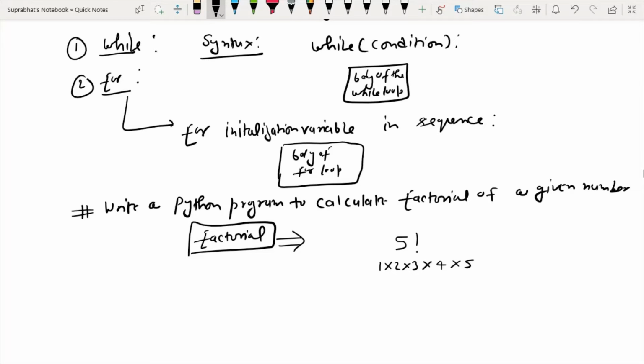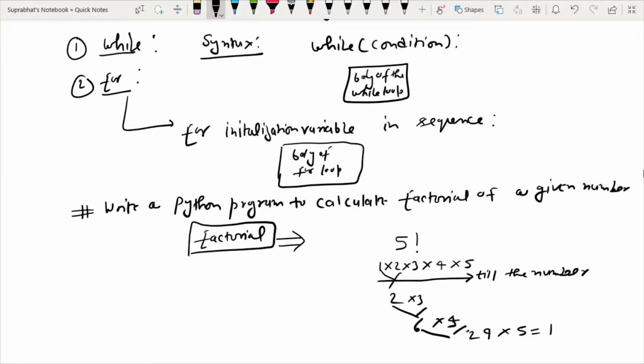That is, I have to repeat the task till the number whose factorial you want to calculate. 1 multiplied by 2 is 2, 2 into 3 is 6, 6 multiplied by 4 is 24, and again 24 multiplied by 5 is 120. So 120 will be the factorial of the given number.